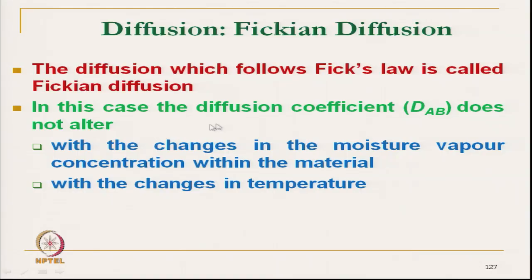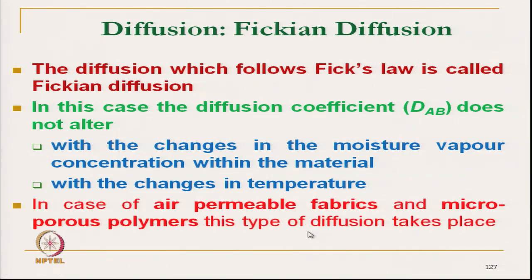In this case, the diffusion coefficient is a constant and does not change with the temperature and moisture vapor concentration within the material. In the case of air permeable fabric and microporous polymer, this type of diffusion takes place.